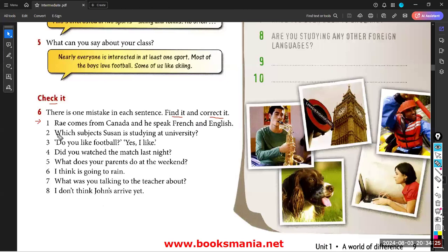Please read the sentence and tell me the mistake. He speaks. Thank you so much. Yes, it is in the simple present. I have to add s with he, she, it. Okay, now sentence number 2.